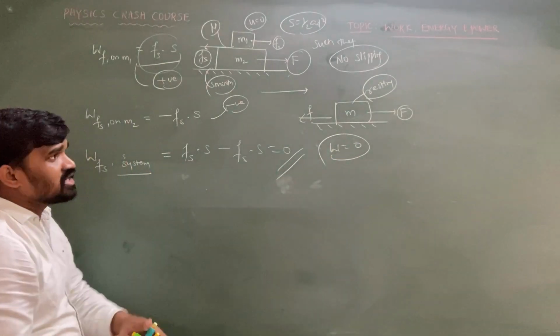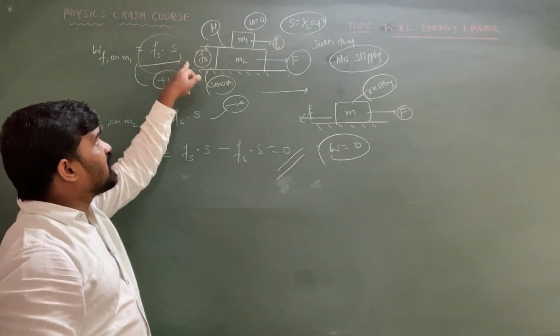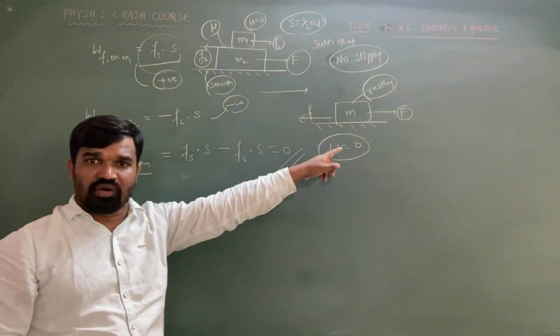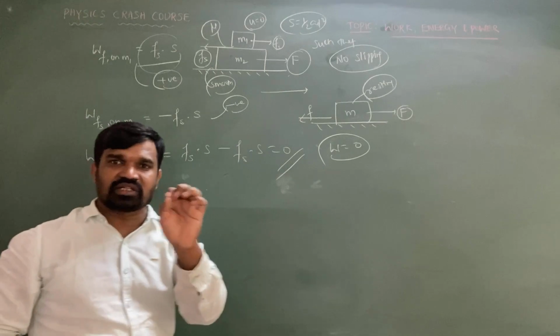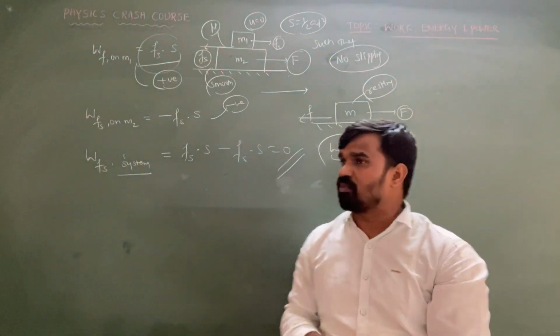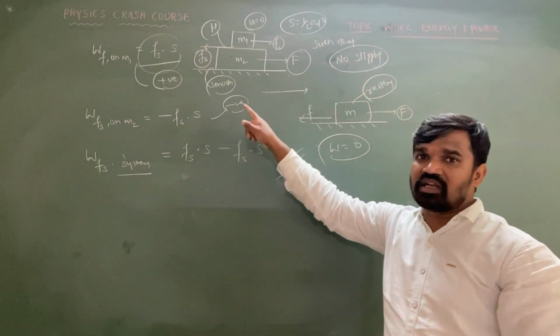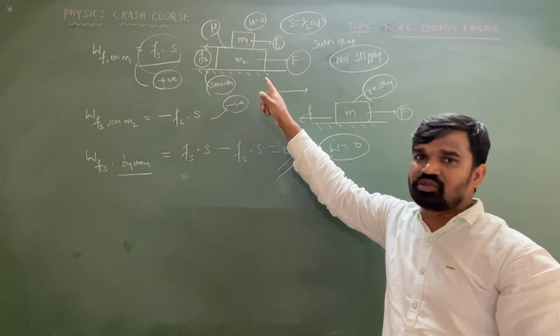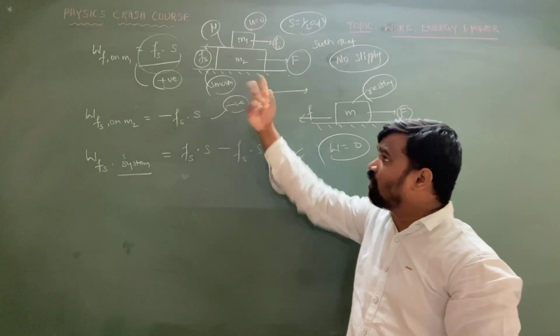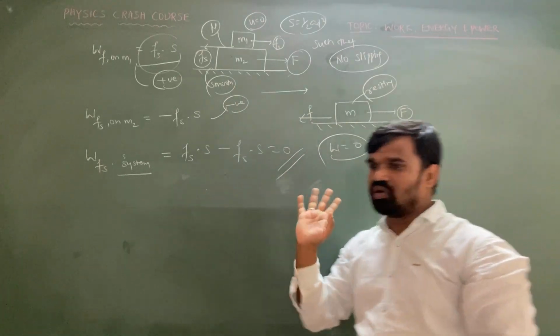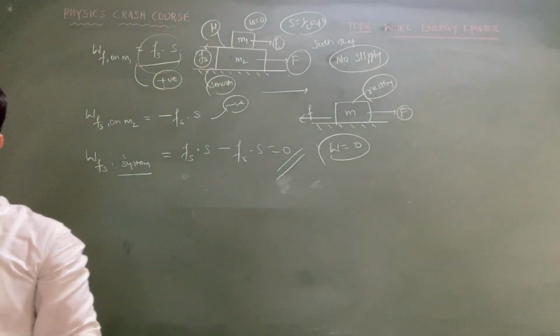So in this case, work done on the blocks may be negative, may be positive, may be 0, but work done on the system must be 0 by the static friction. Remember this statement for this type of question. Work done by the static friction on the blocks may be positive, negative or 0, but work done by the static friction on the whole system is always 0. Okay, let us discuss the next example.